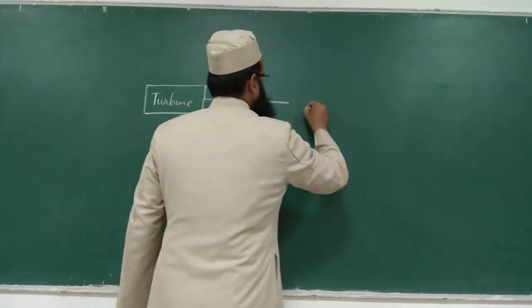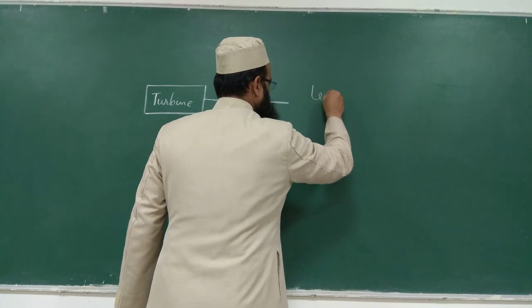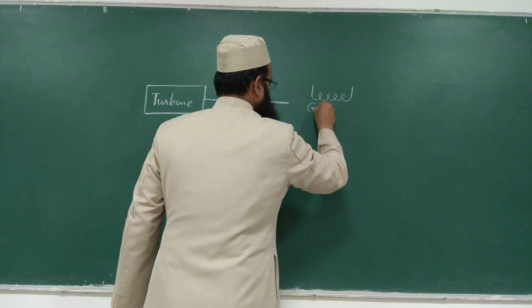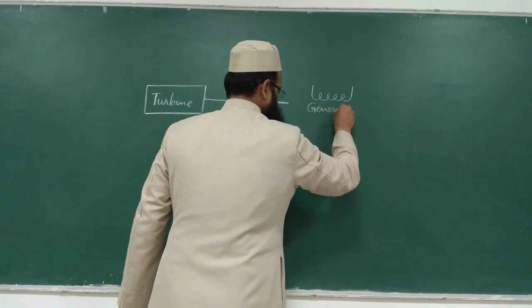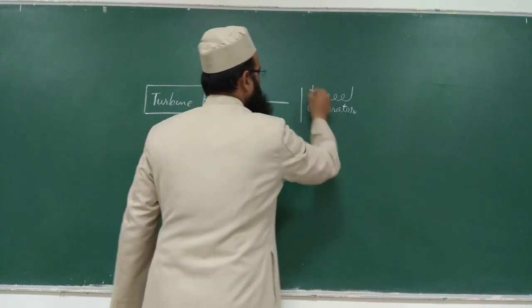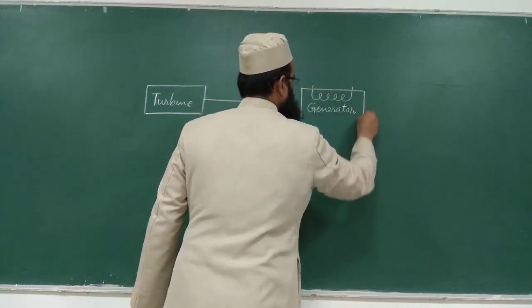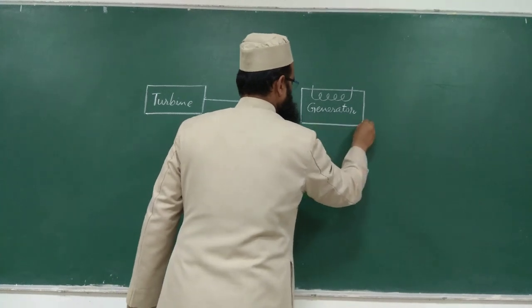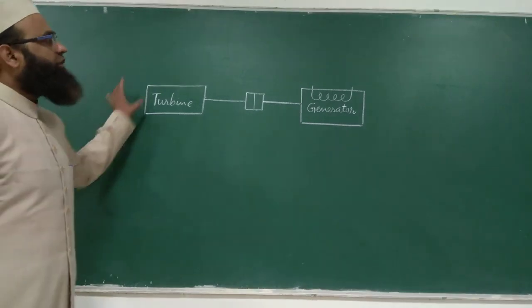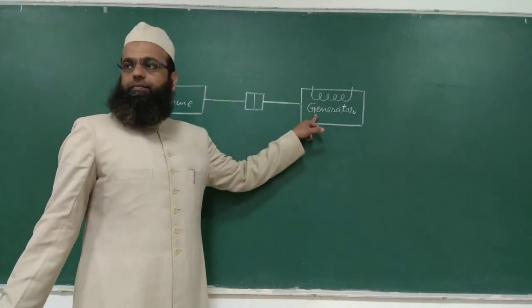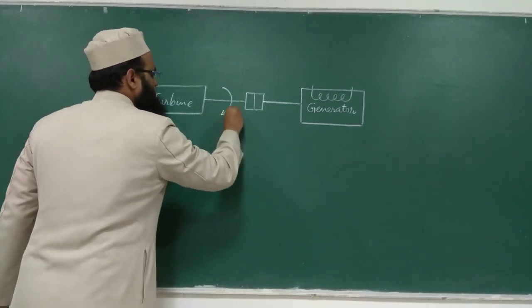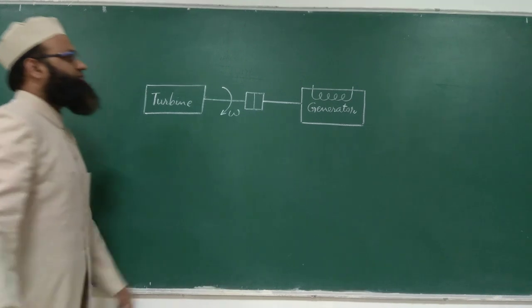So this is your generator. This turbine is moving the rotor of this alternator. Let us say this angular speed is omega, radian per second.